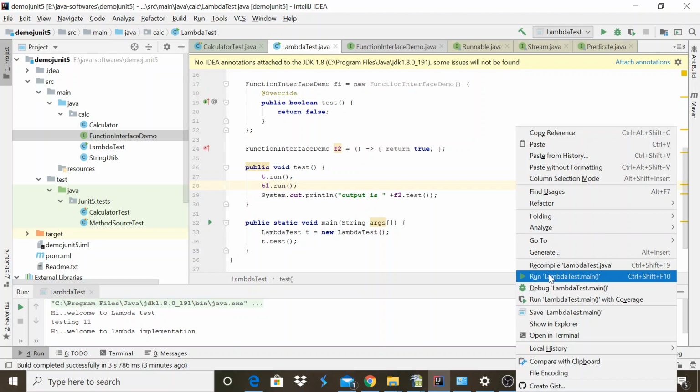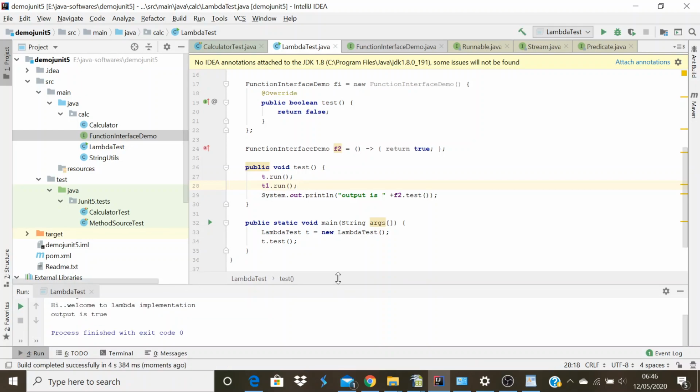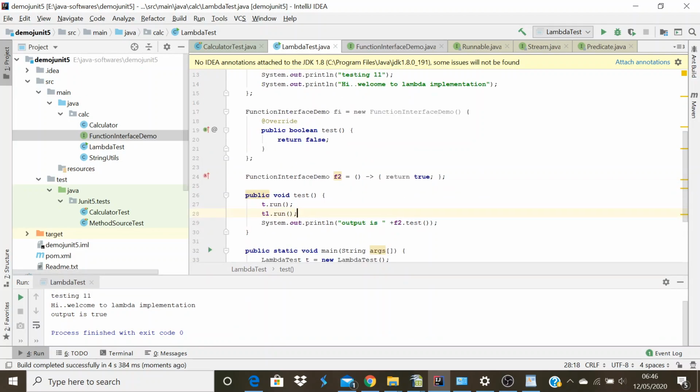So I expect the output for this functional interface demo object is true. So the output is true. So we are able to implement lambda for that functional interface demo which we created, and this particular interface has only one method.